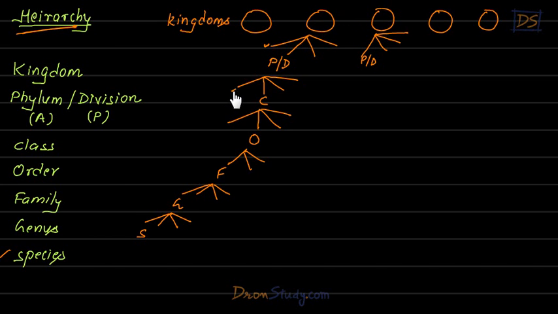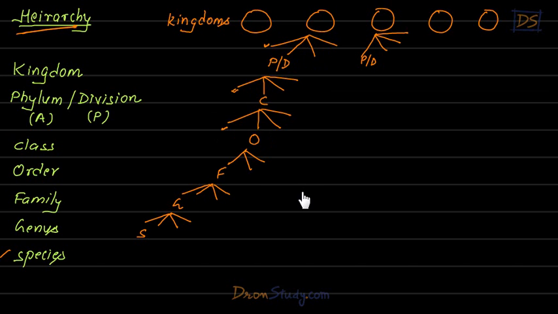Similarly, organisms of a class will be more similar than organisms of a phylum. Organisms of an order will be more similar than organisms of a higher hierarchy like class or phylum or kingdom.